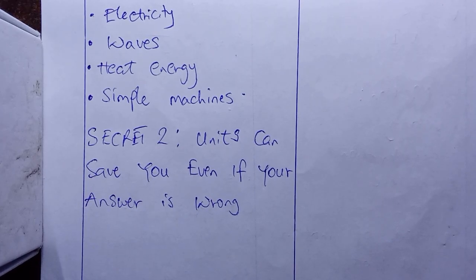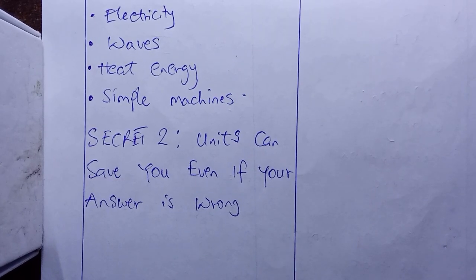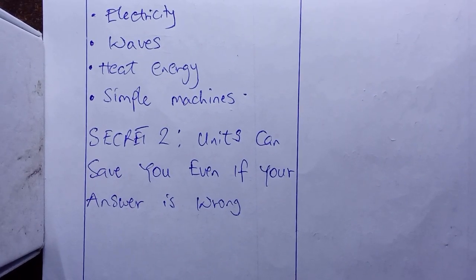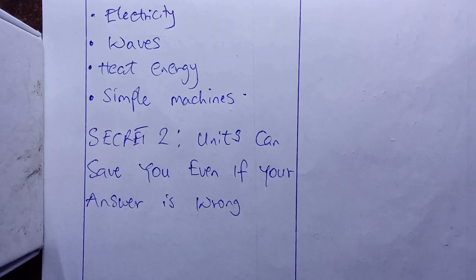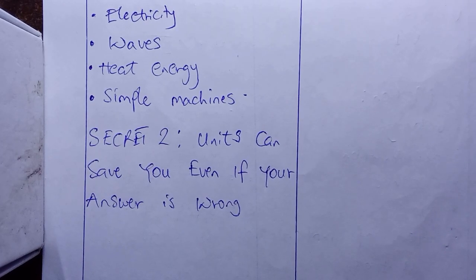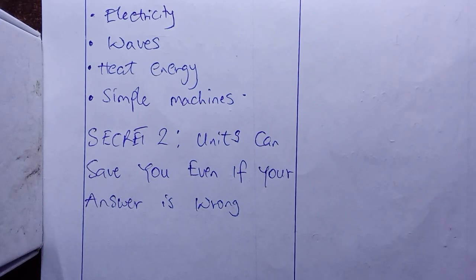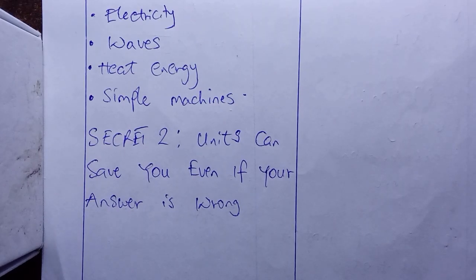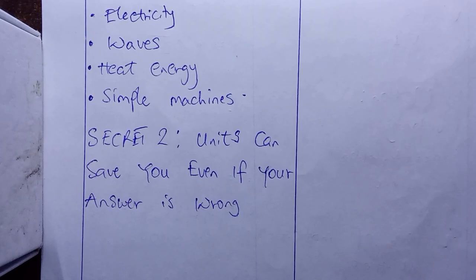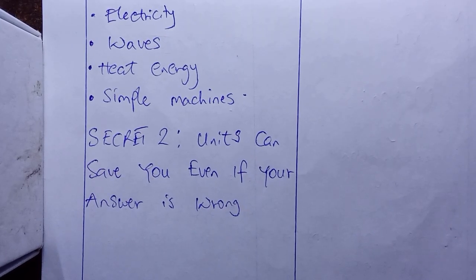Correct formula has its own mark. Correct substitution has its own mark. Correct SI unit has its own mark. So if you get your answer wrong, for example, you are to find the velocity and you got 50 meter per second, and maybe the answer to that particular question was 25 meter per second, your answer is wrong, yes, fine and good. But because you got meter per second, that has its own mark, whether 1 mark or 2 marks. I don't know the correct marking scheme, but that SI unit has its own mark. Even though your answer is wrong, because you got your SI unit correctly, you'll be advantaged more than other students that did not get the SI unit at all. So ensure you always put your SI unit at the end of your answer when answering any WAEC question.